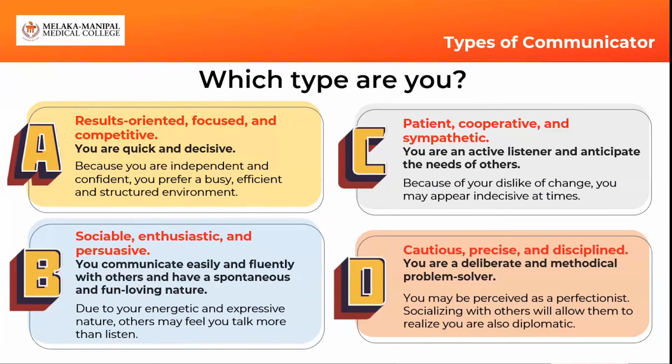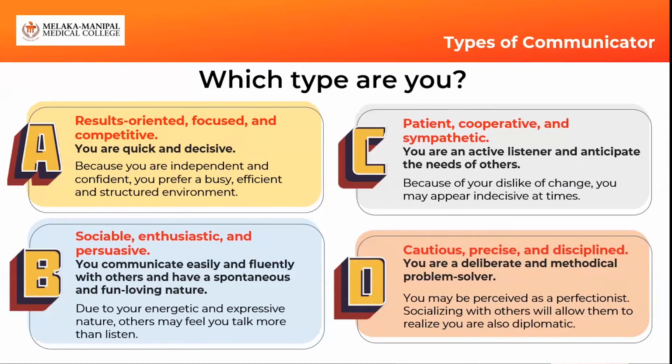Type B are the initiative ones, who take initiative in communication. That's why they sometimes go out, and in that process, they're so engrossed in communication that they probably don't listen much. They just talk more. Type C would be the supportive type. They are always better listeners. As you can see, it's written cooperative, sympathetic, active listener. So these people are very supportive communicators.